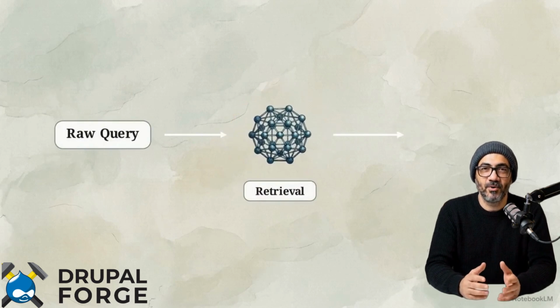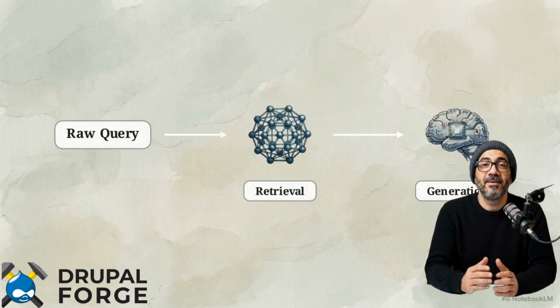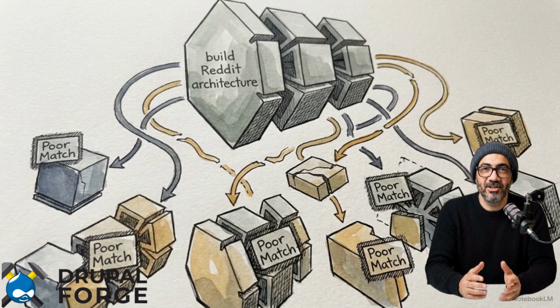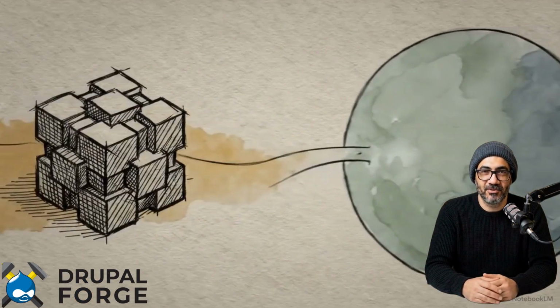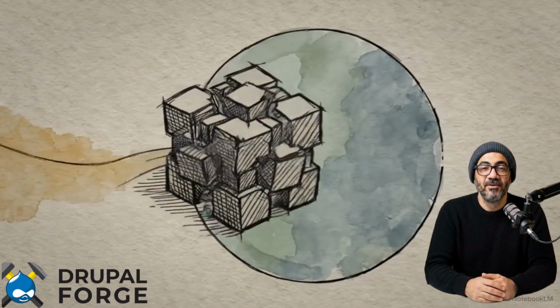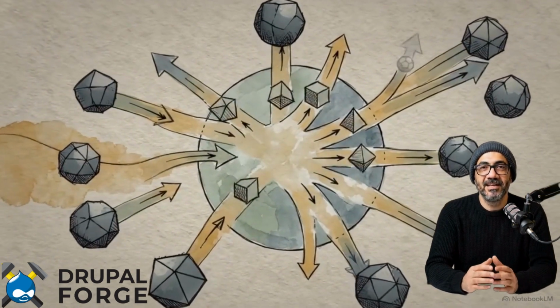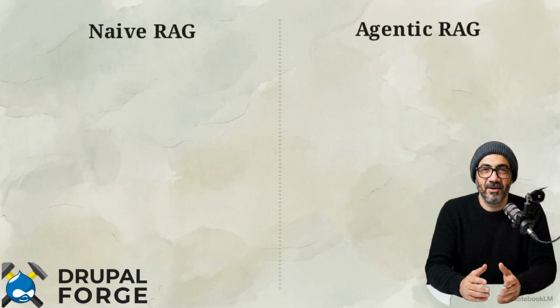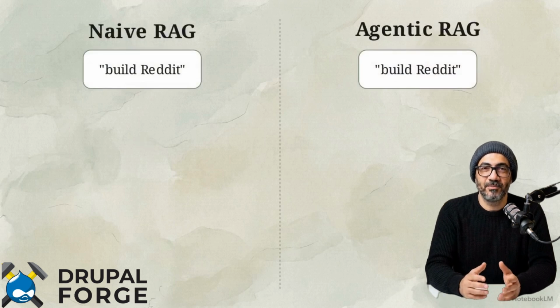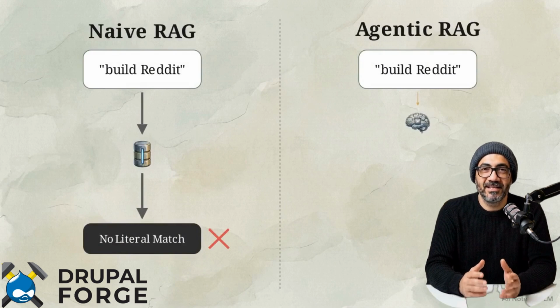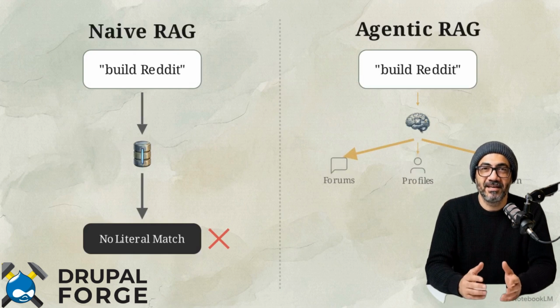When faced with a vague prompt like build Reddit, the agentic system's intent parser intercepts the query. It deconstructs the broad goal into actionable subconcepts like forums, comments, and moderation. The system then executes parallel independent vector searches for each of those deduced subconcepts, retrieving precise data for each component before synthesizing an answer. This multi-step reasoning carries a harsh production trade-off. It multiplies both the compute costs and the time required for token generation. Agentic RAG operates as a reasoning engine, capable of interpreting the unstated requirements behind a user's goal.